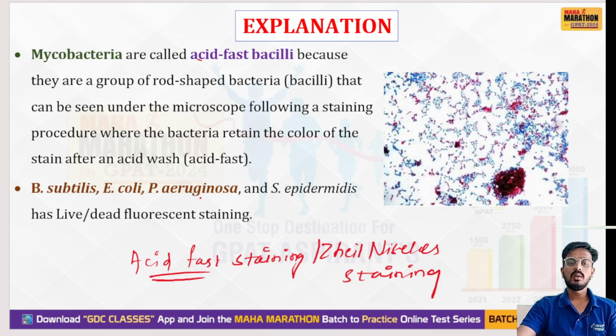Bacillus subtilis, E. coli, Pseudomonas aeruginosa and Staphylococcus epidermidis show live or dead fluorescence-like staining. Such staining will be observed with Mycobacterium tuberculosis.